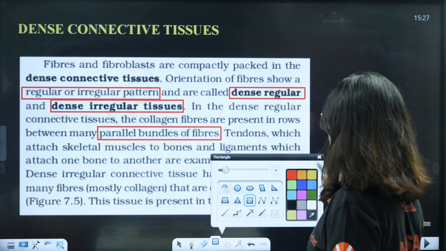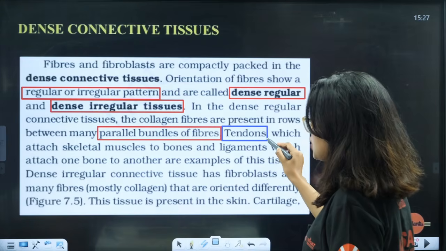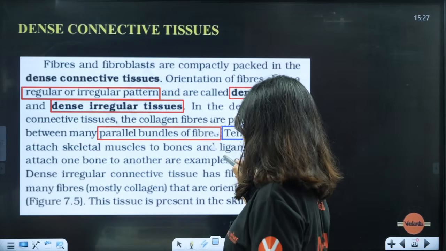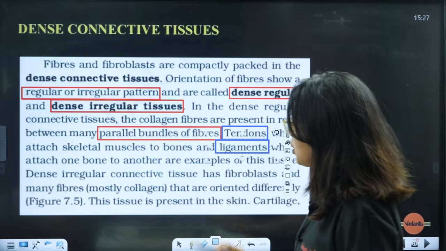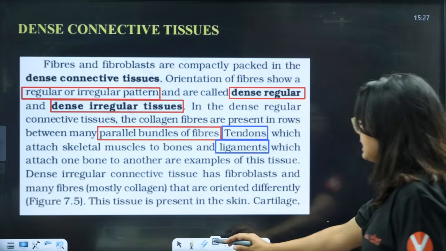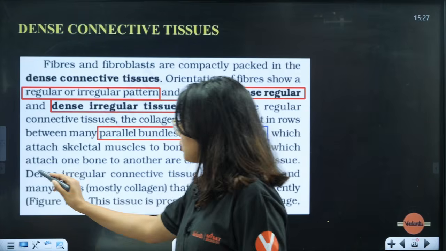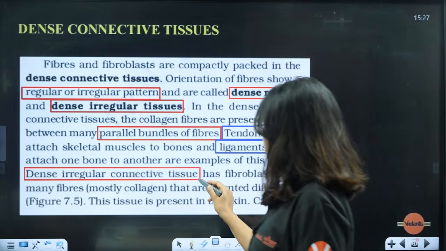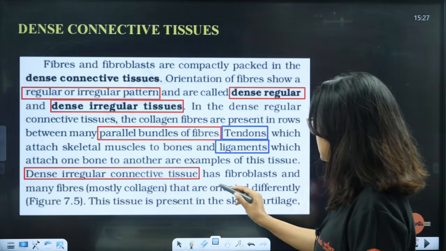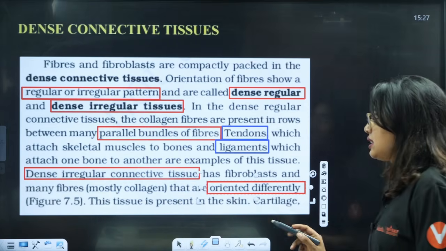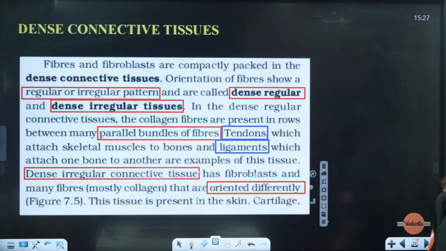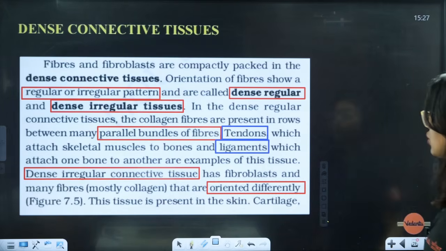Tendons, which are the attachment of skeletal muscle to bones, are one example, and second one is ligaments, which attach bone to bone. On the other side you have dense irregular connective tissue. They have fibroblasts and many fibers that are oriented differently. This tissue is present in the skin. I will show you the diagram as well.